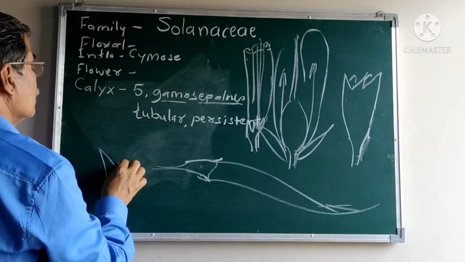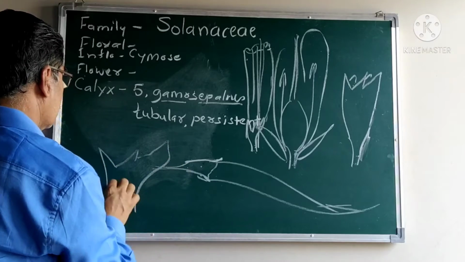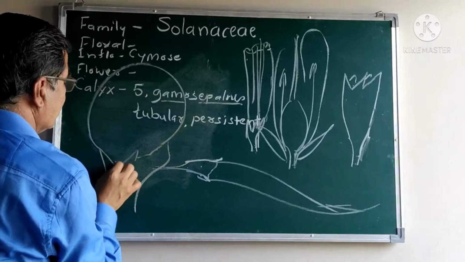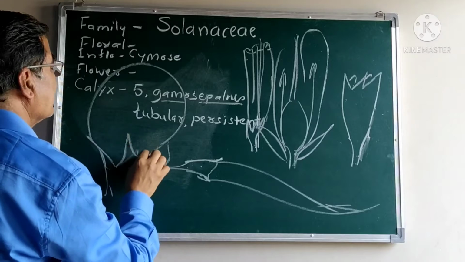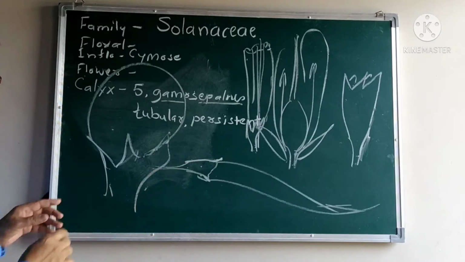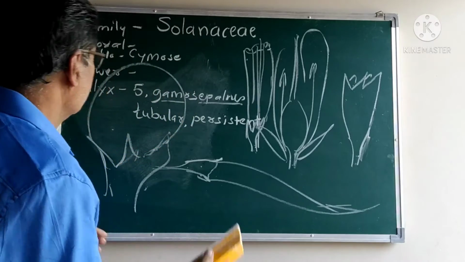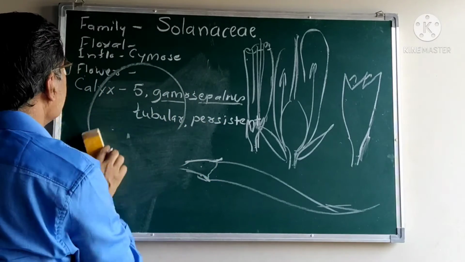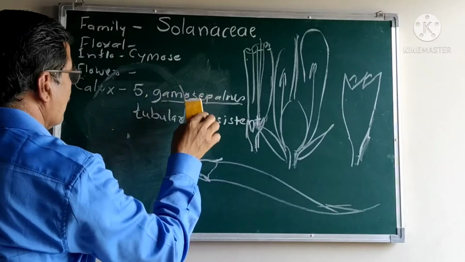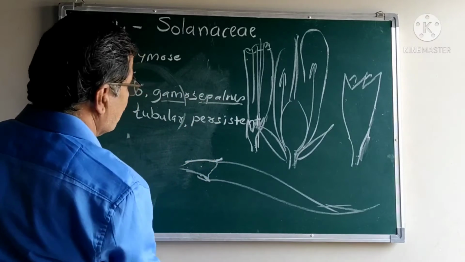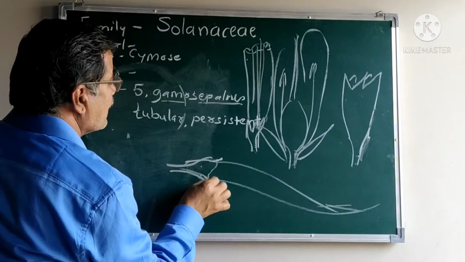Or you are also familiar with the brinjal, where the green sepals are attached to the fruit. That is, they remain persistent, throughout the decaying or ripening of the fruit body.